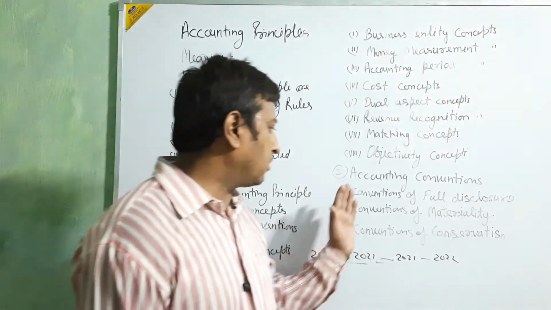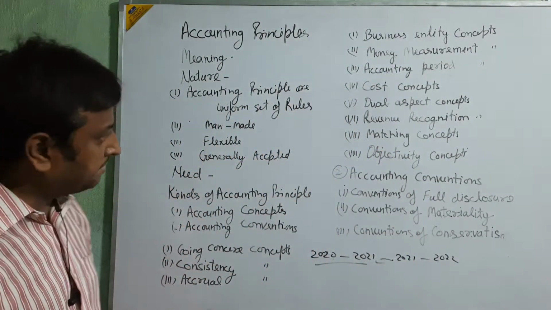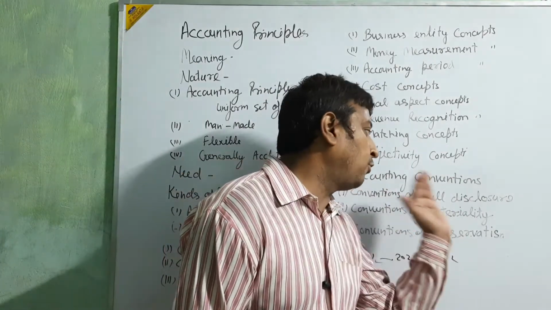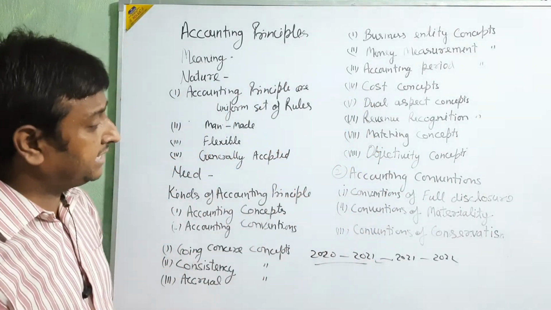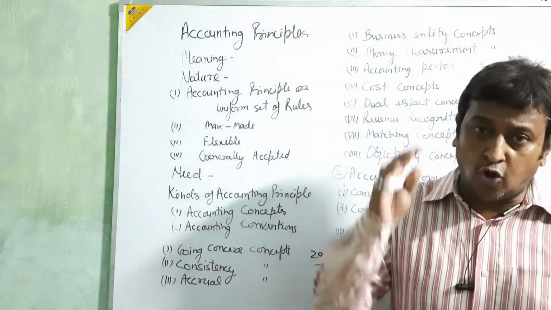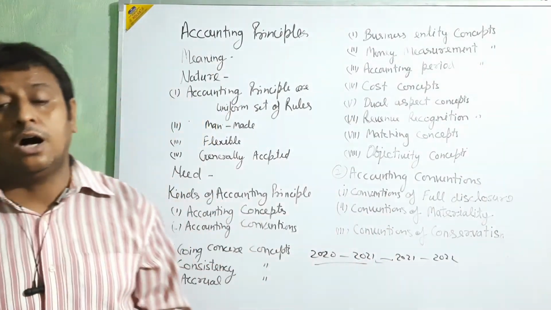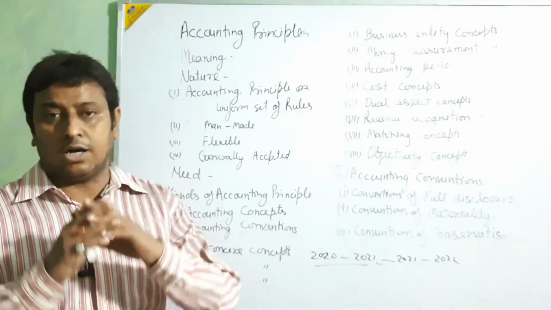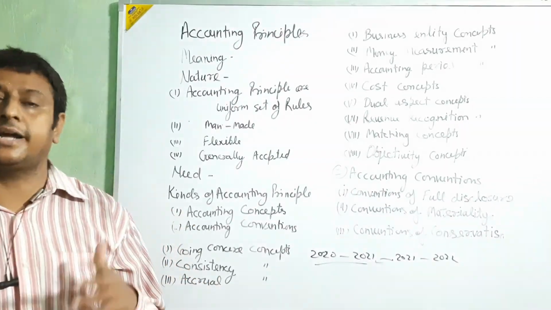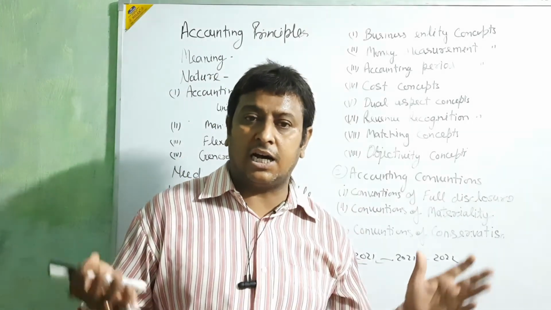Clear? Now we are going to the accounting conventions. Okay beta, the concepts are clear, so now we go to the conventions. First is convention of full disclosure. In this convention they are telling that all accounting will show full disclosure of all accounting terminology, all accounting documents, all accounting books, and accounting statements.